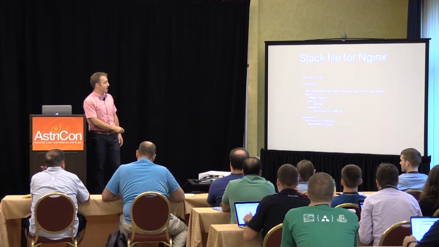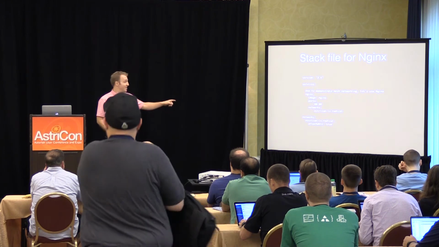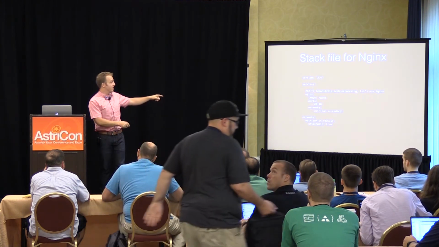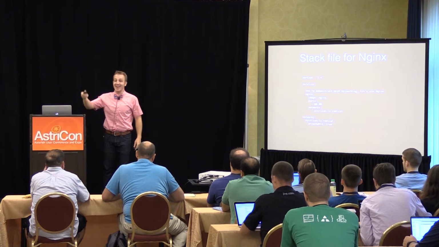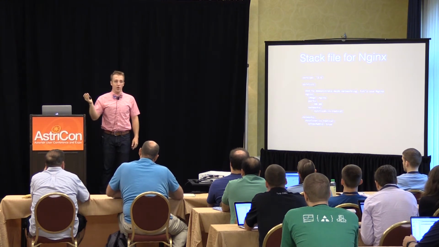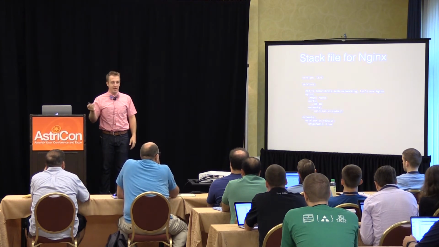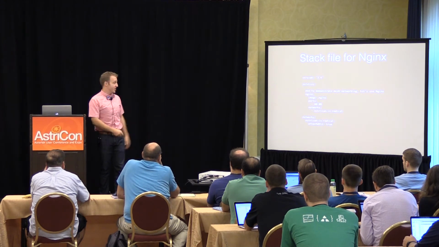This attachable true down here is just a little bit of a tidbit that I throw in all of mine. If you don't have that in there, then this network, Asterisk Radical, is only available from services inside this stack file that you've deployed. If you put attachable as true, then you can arbitrarily attach any container you want to it to do things like diagnostics or ping stuff. I'm not sure why that's not a default. It seems to me like you'd always want the ability to attach a container to a running overlay network, but it's not the default. You actually have to put that in there.